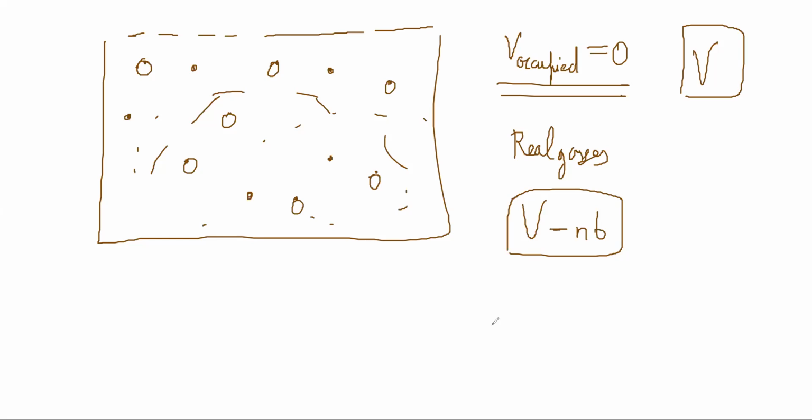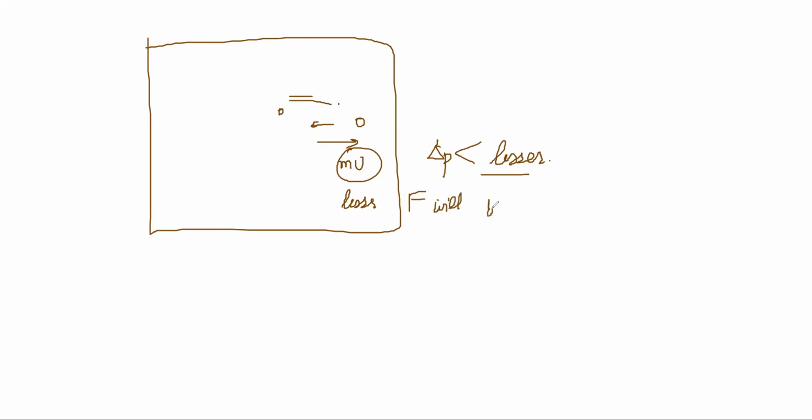So the change in momentum will be lesser, because mv will be smaller, because they are being pulled back a little by attractive forces. So the change in momentum will be lesser, and the force applied will be lesser.